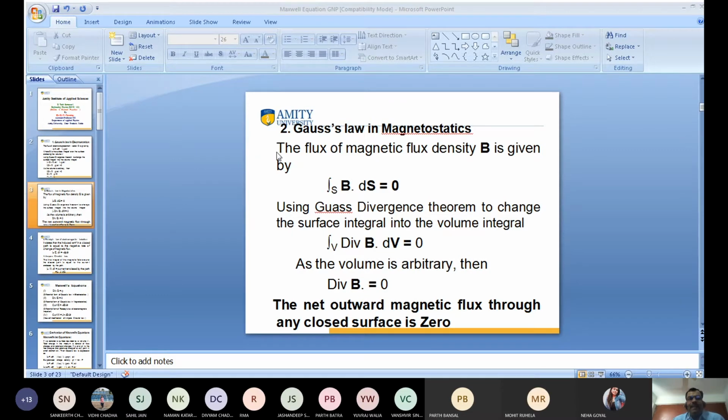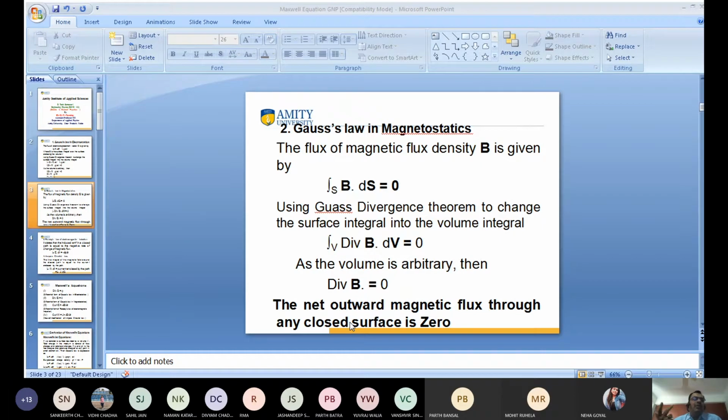So what is going to happen when the surface integral is converted to a volume integral? This will be, just a minute, this is V dot. Okay, we can say that the volume integral of divergence of B dv is equal to 0. As the volume is arbitrary, it becomes 0 when this quantity is 0. So we can write here divergence of B is equal to 0.